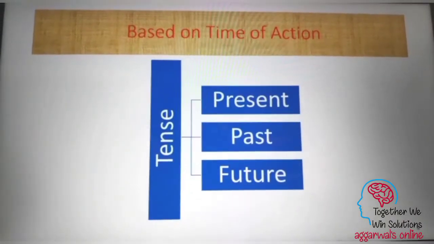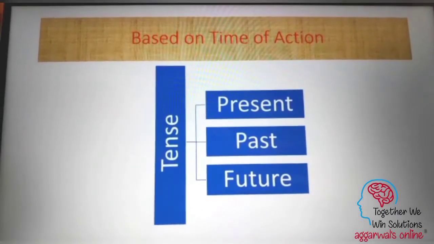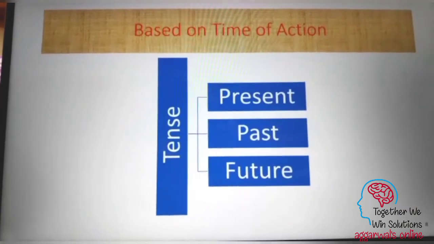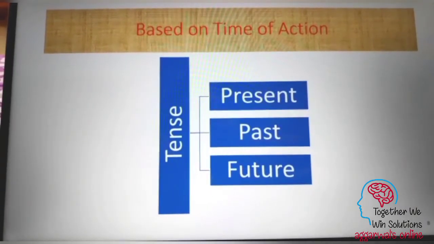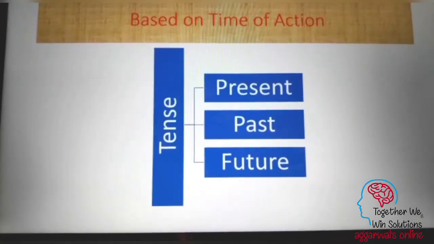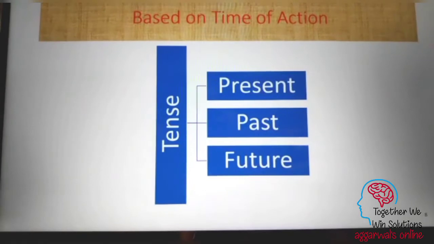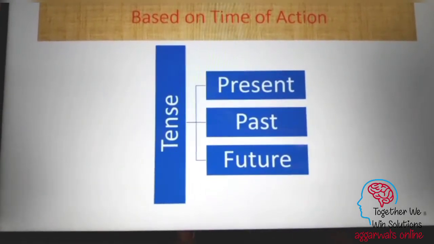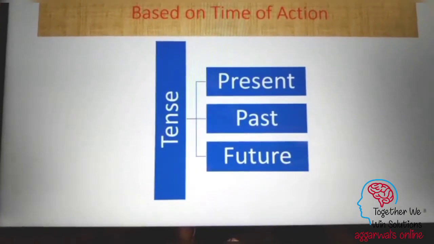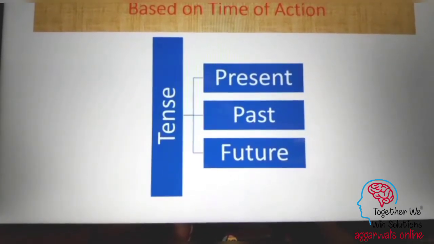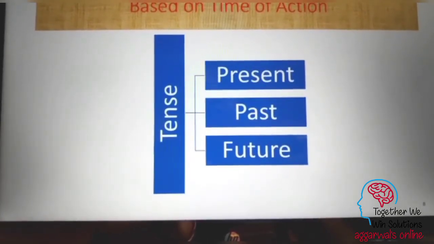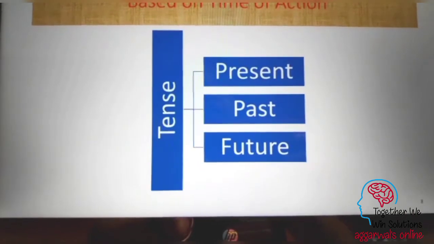So we see that tense in a sentence actually describes the time in which an action was done. If it is done in the present time, then the tense is present tense. If the action was done in the past, then we say that the tense is past tense. If the action will be done in the future, then we say that the tense is future tense. So when we look at the sentence, and specifically when we look at the various verbs, we can identify whether the action has been done in the present, the past, or the future.